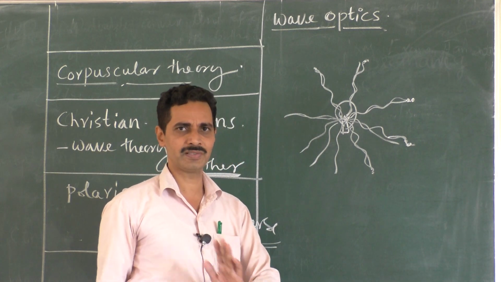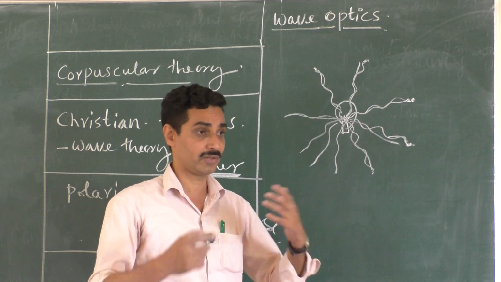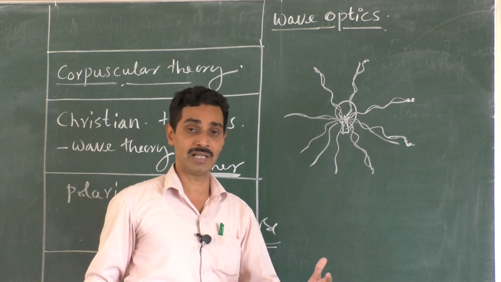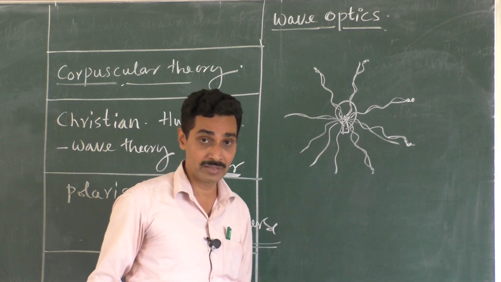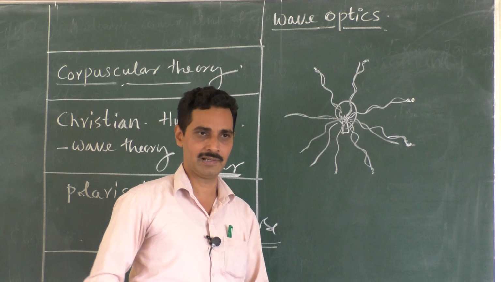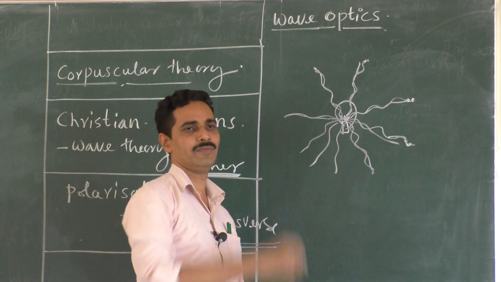From 40 to 50% we can understand, but the remaining 50% we can't understand. So we will explain that our friend is like this, like this, like this. Out of that explanation, only 40% or 50% may be true. Similarly, we don't know actually what light is. We'll try to understand it by saying that from the light source, waves will travel.